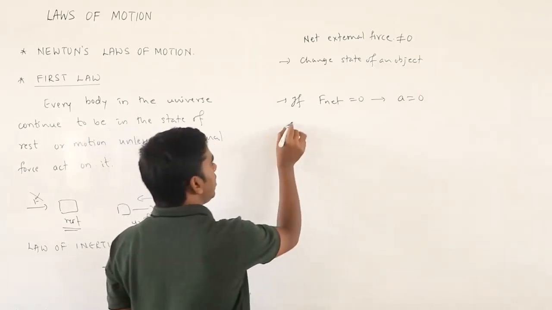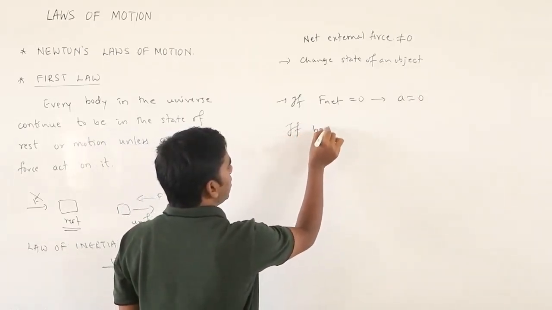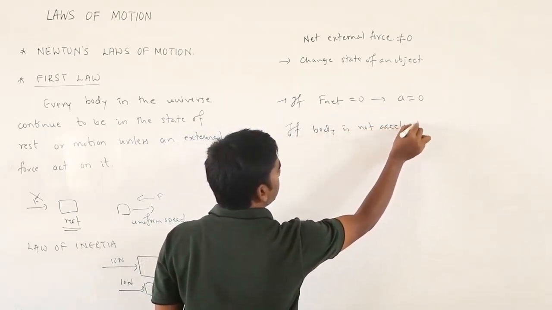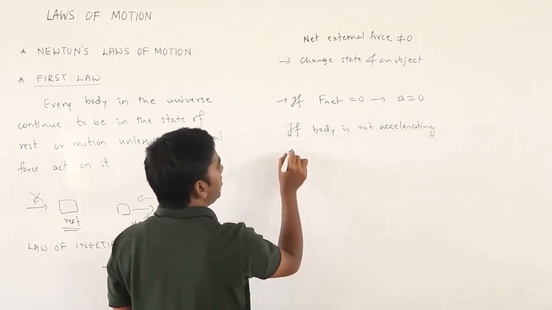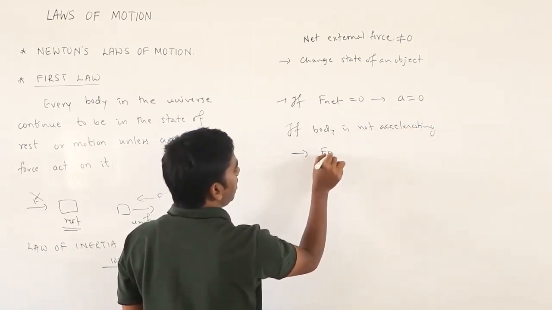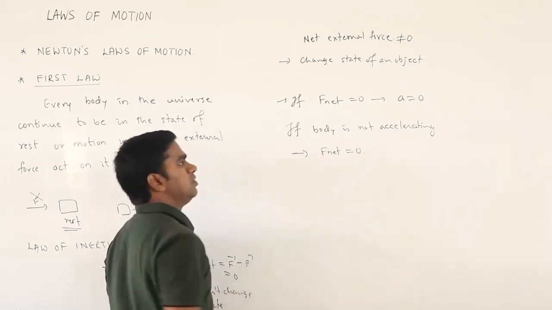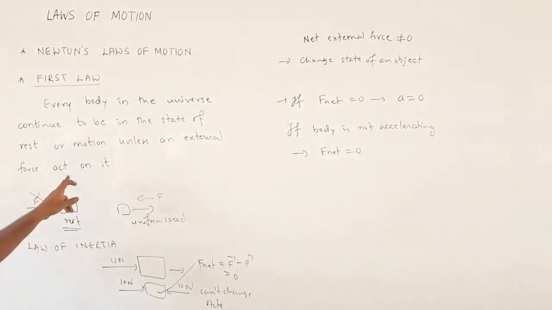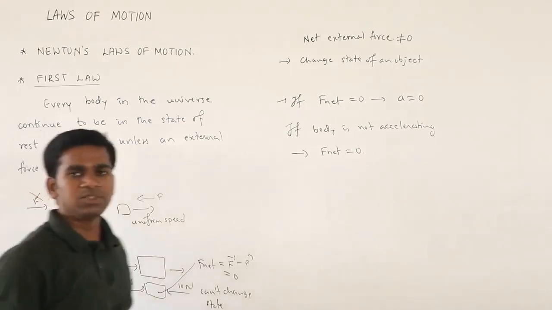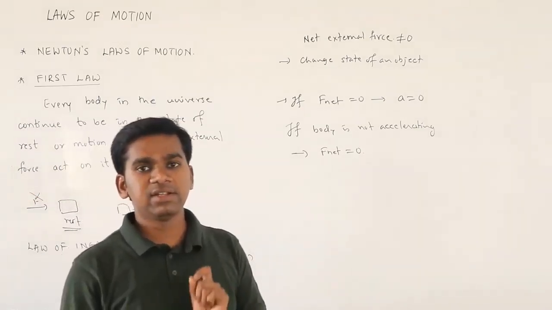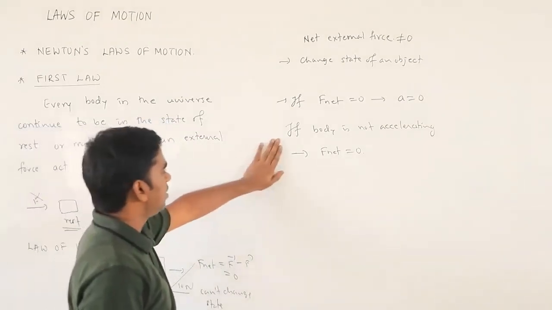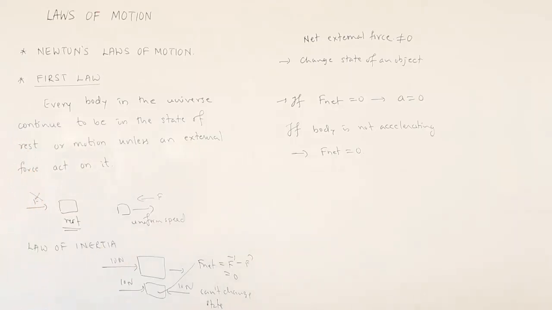If a body is not accelerating, it means the net force acting on it should be 0. This is what is given by the first law. Every body in the universe continues to be in a state of rest or motion unless an external force acts on it, and that external force is the net external force. So you should be clear about the net external force.